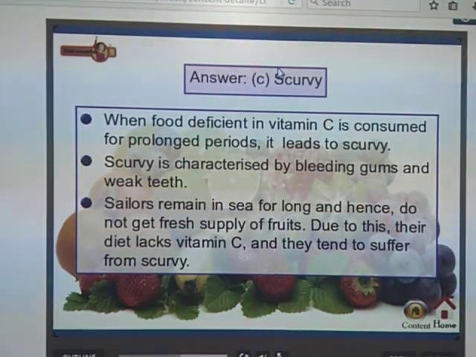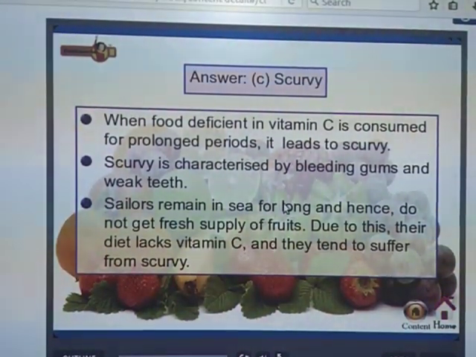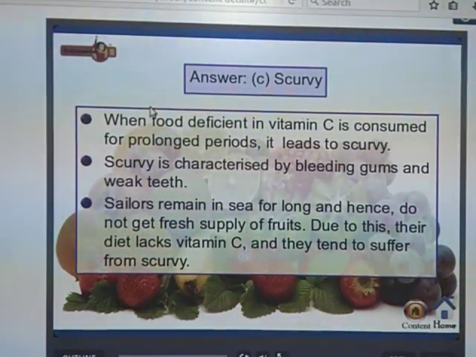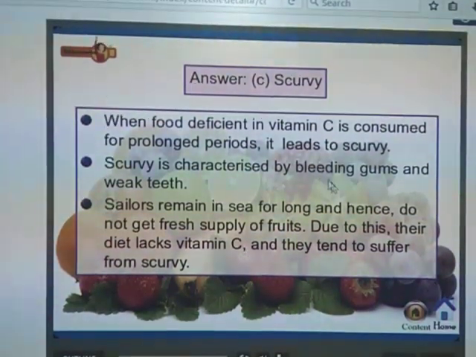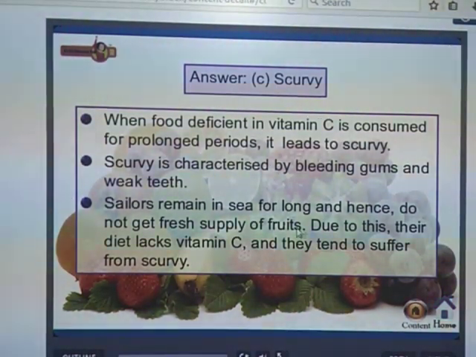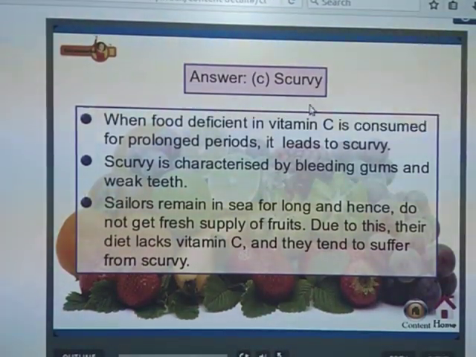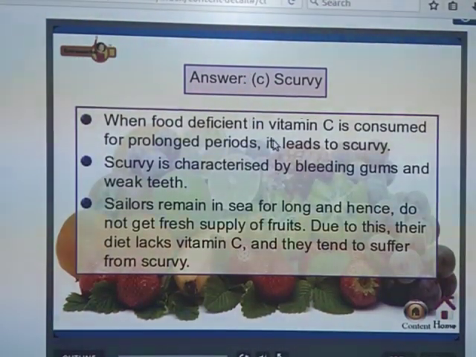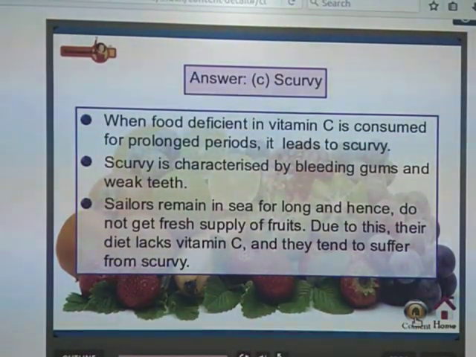That is scurvy. Due to the lack of vitamin C, it may cause the disease scurvy. When food deficient in vitamin C is consumed for prolonged periods, it leads to scurvy. Scurvy is characterized by bleeding gums and weak teeth. Sailors remain at sea for long and hence do not get a fresh supply of food. Due to this, their diet lacks vitamin C and they tend to suffer from scurvy.